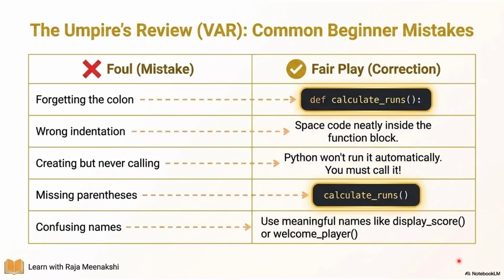And these are all the common mistakes. Umpire's review. See here, common beginner mistakes. Forgetting the colon, just like in our if else and for loop. Here also the colon is very much important. Indentation: if you are missing one indentation, it will not be considered as a block, and following all the lines will be trouble.